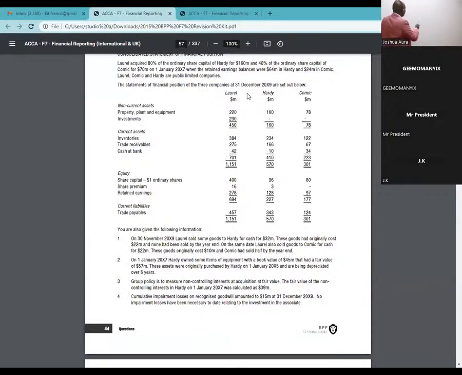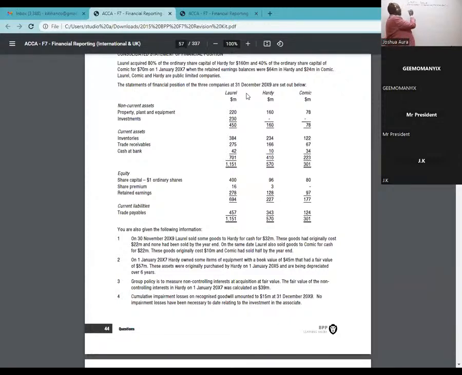So we have here Laurel Group, consolidated statement of financial position, as at. I'm so sure that one is something that all of us are very good at. Ladies and gentlemen, I'll simply start copying this table the way it is.